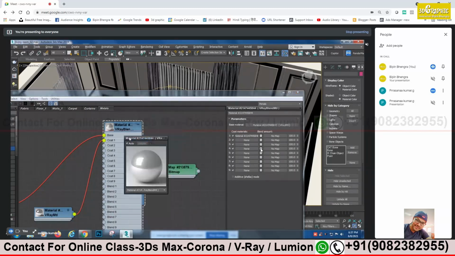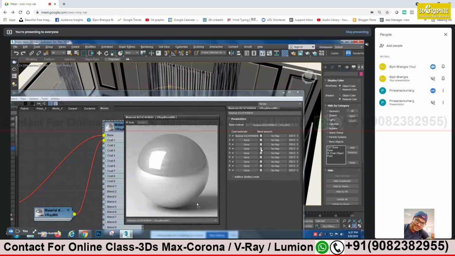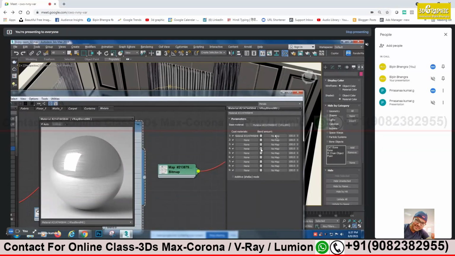But here the case is we need the reflectivity plus the lines. Both together. Both should blend together. It's not that one should be visible and one should not. Now supposing I create one more mask on that, with a controlling value of about 50%. You see, somewhere it will be reflective, somewhere it will not be reflective. This is the effect now.